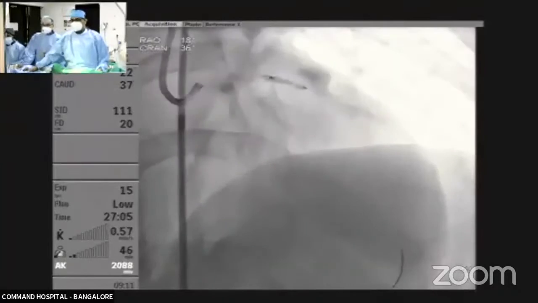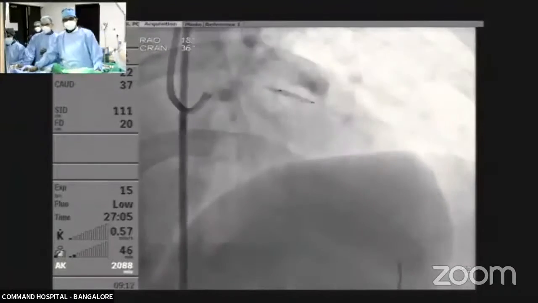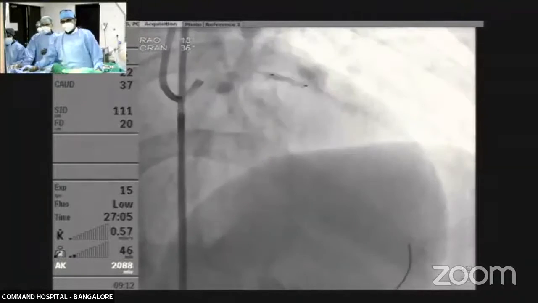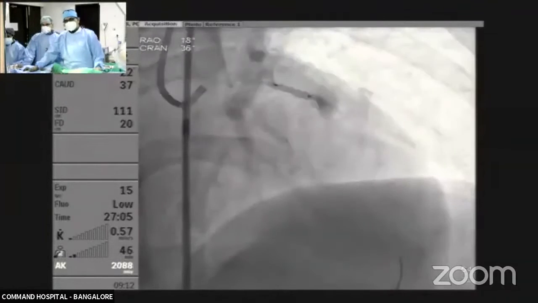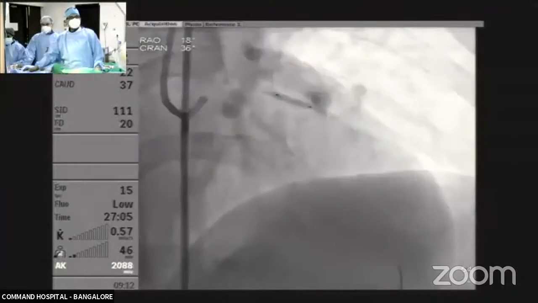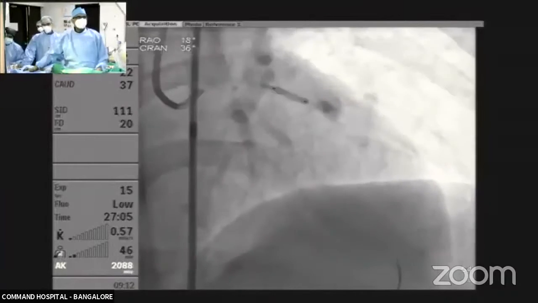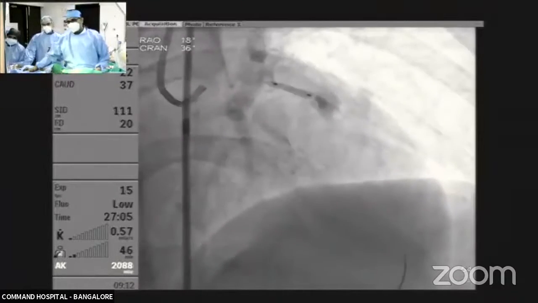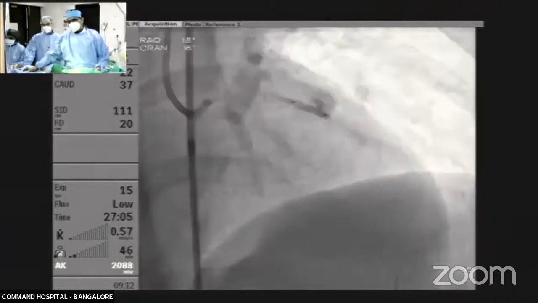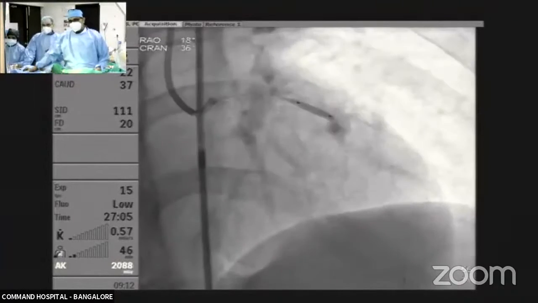Next, and then cut. You can see that it didn't give way very easily. It has gone with a little bit of effort. Next. We've gone to about 18 atmospheres with the cutting balloon. We find it quite safe if you just follow the important things of going up slowly. Next. And the distal segment as well. Next.